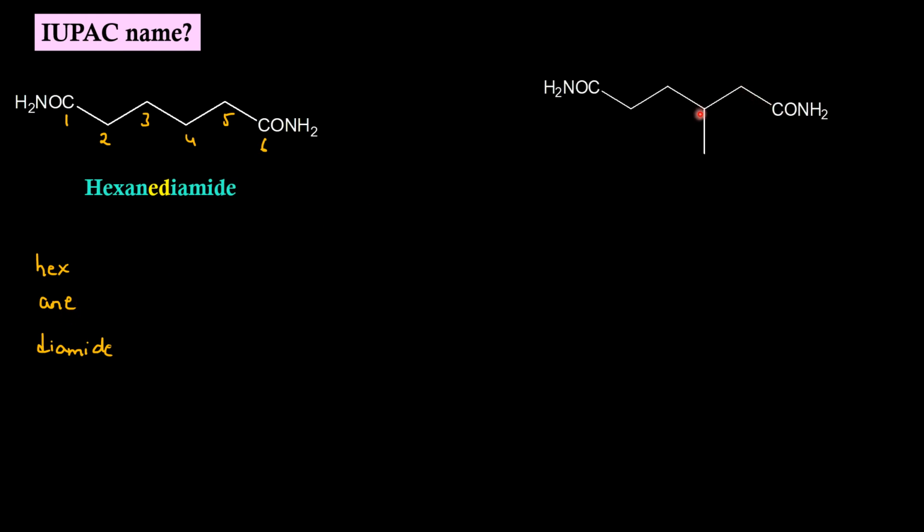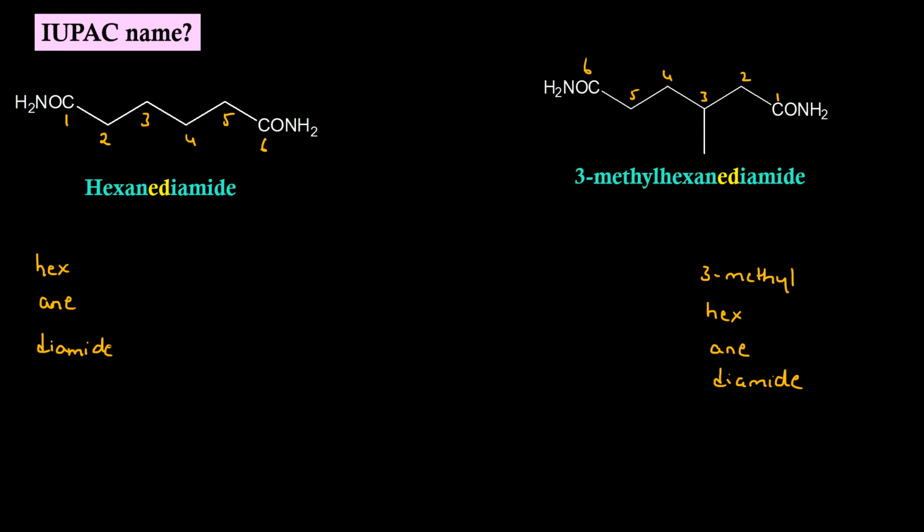Same case with a substituent on the principal chain. In order to give the lowest locant to this, we should start numbering from this carbon. Secondary prefix will be 3-methyl. Root word is hex. Primary suffix is ane. Secondary suffix is diamide. IUPAC name will be 3-methylhexanediamide.